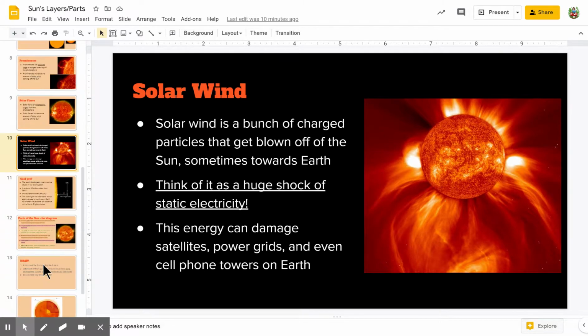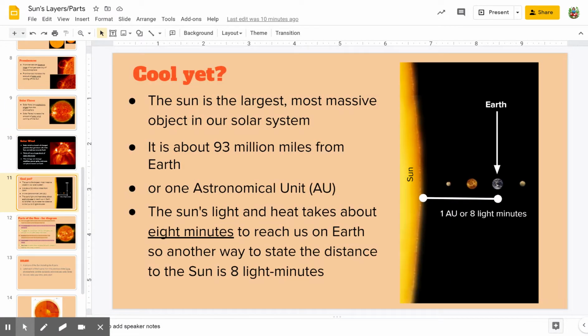All right, so we talked about all these parts of the sun. Now, the sun is the largest and most massive object in our solar system, okay? So it is the largest object, and we are the closest to that large object, okay? It is about 93 million miles away from Earth. So even though it is the largest object that we are close to, it's still 93 million miles away from Earth, okay?